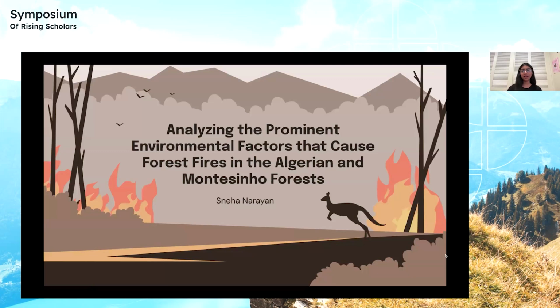Okay, hi everyone. My name is Sneha Narayan, and today my project is about analyzing the prominent environmental factors that cause forest fires in the Algerian and Montesinho forests. I'm currently a senior, and my mentor for this project was Kristen. I chose this project because I'm interested in the application of technology to mitigate environmental problems caused by climate change. And I'm currently presenting from the Bay Area in California.